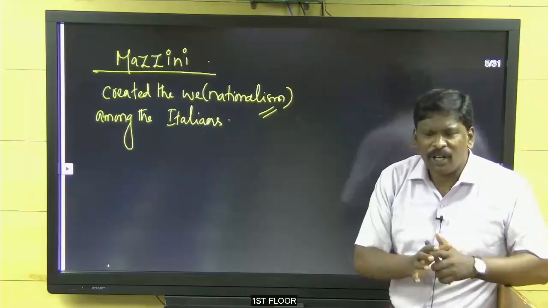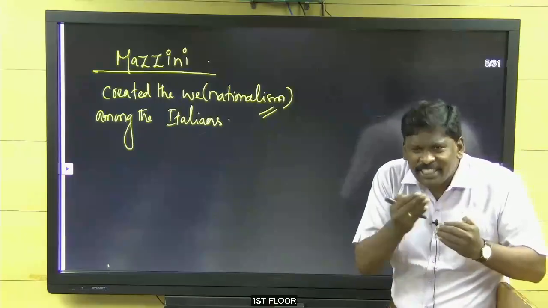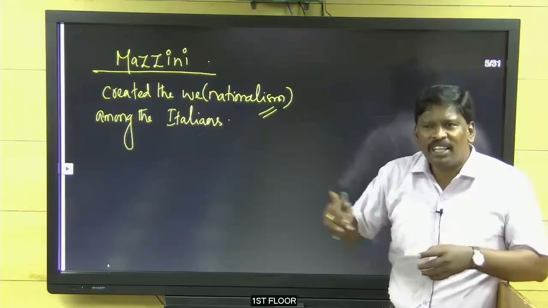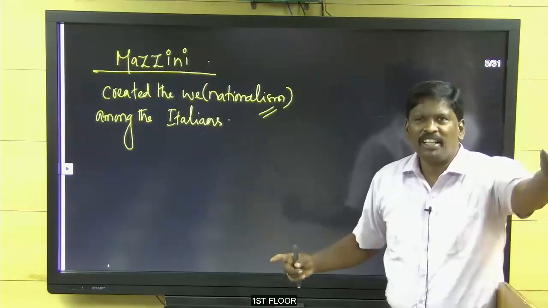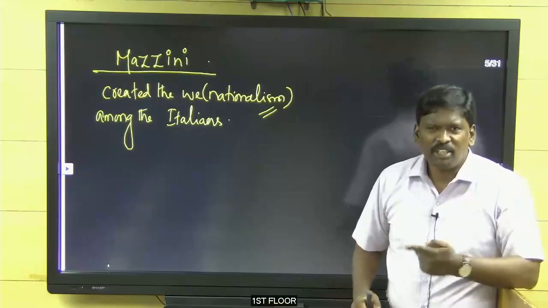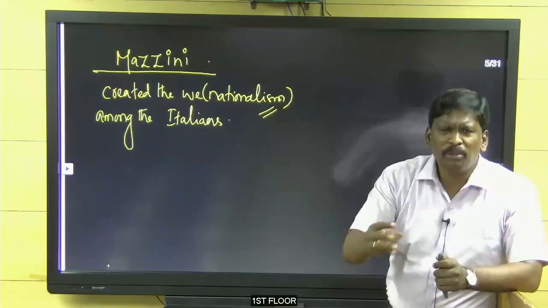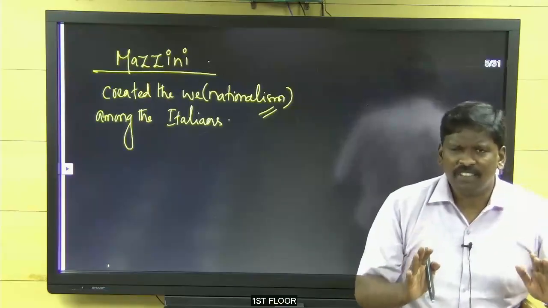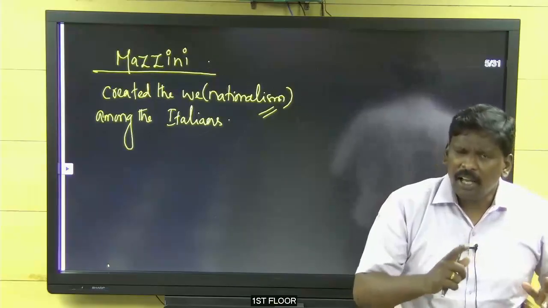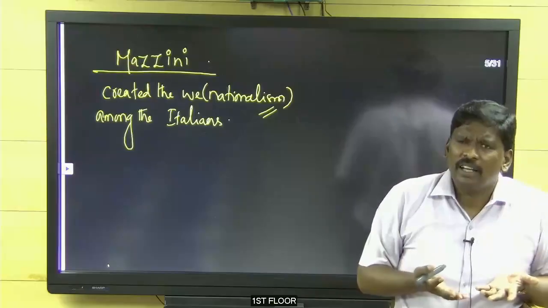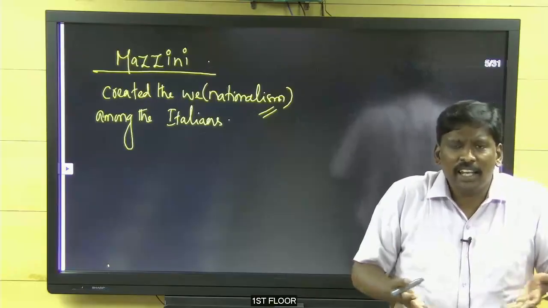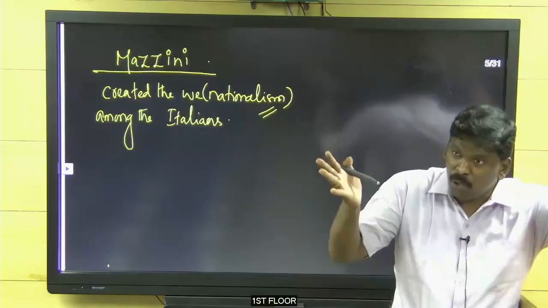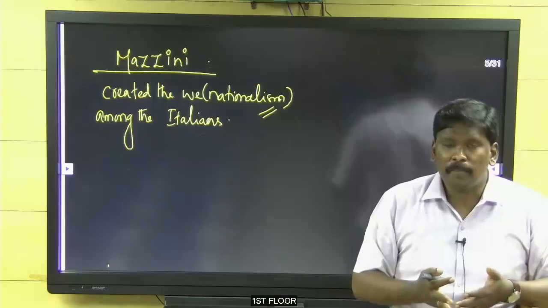Okay, years are rolling down. Now slowly change came across the Italian people. Yes, Mazzini is correct. We need to fight against this Austria. We need to fight against this Pope. This Pope is a foreigner. See, the Pope is a Catholic. He is the religious head of Christians in the world. I accept. But why is he ruling our land? Why can't he become the Pope without any land? Yes, it is possible. But why does he need land? That small, vast land, why did he need it?